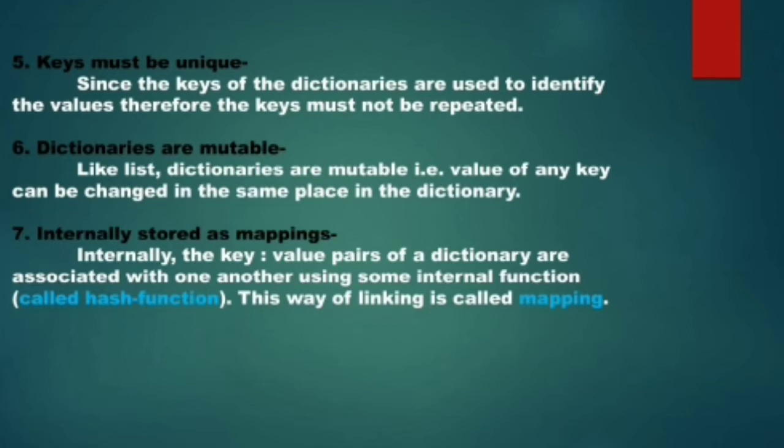Therefore, the key should not be repeated in a dictionary. And dictionaries, just like lists, are considered to be a mutable data type of Python, because we can change the value in the dictionary at that same location in the memory. Now, internally, the dictionary is stored as a mapping. Internally, the key value pairs of the dictionary are associated or related with one another using a function known as a hash function. And that is why this sort of linking is known as mapping.